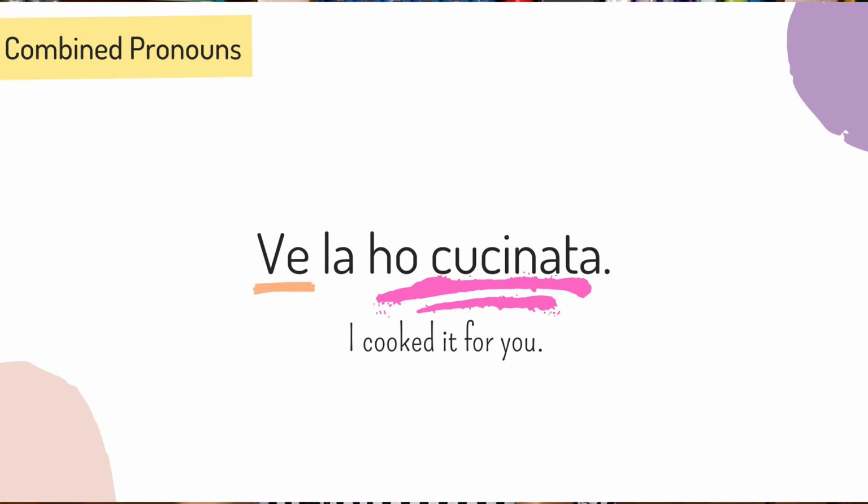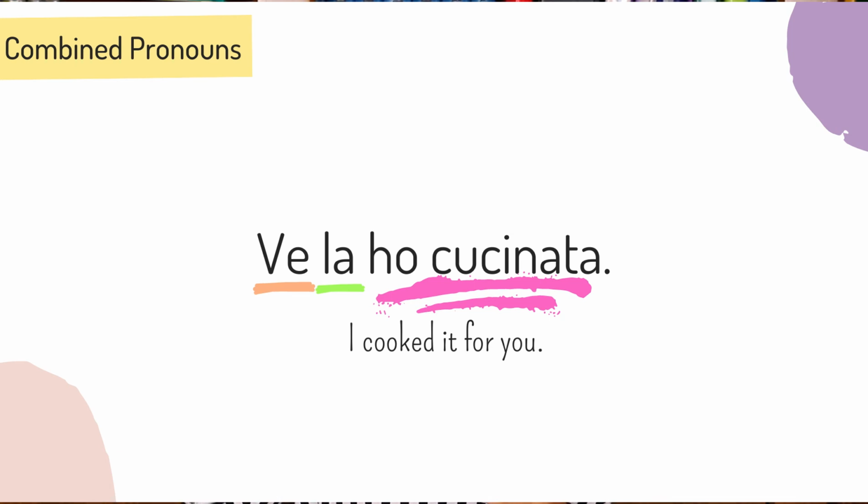Ve is the indirect object pronoun which stands for a voi. La is the direct object pronoun which stands for la polenta. And ho cucinata is passato prossimo of the verb cucinare. You see the past participle that composed it turned into cucinata because we used the direct object pronoun la, which is feminine.